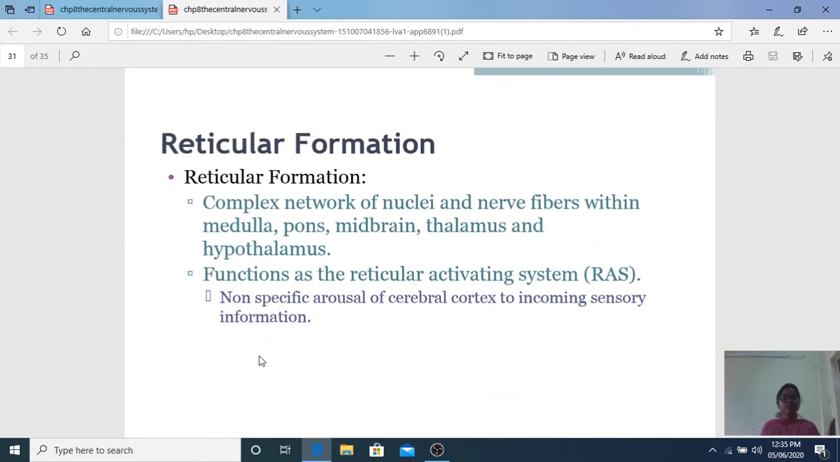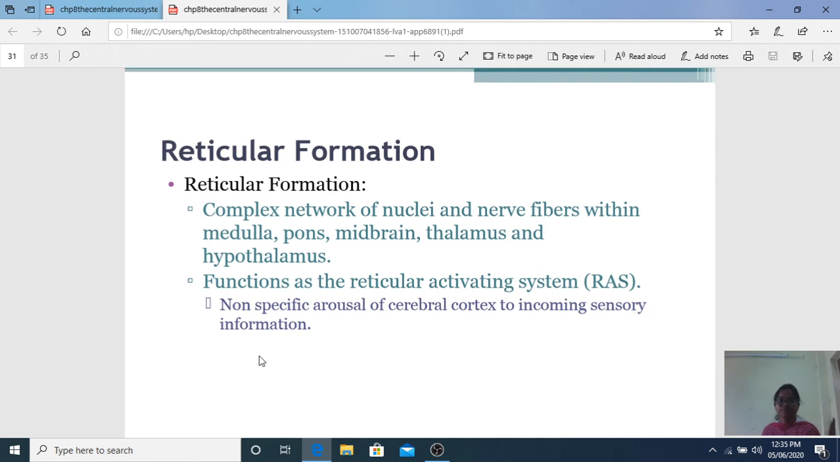Reticular formation. Reticular formation is a complex network of nuclei and nerve fibers within the medulla, pons, midbrain, thalamus and hypothalamus. What is it doing? It functions as the reticular activating system, non-specific arousal of the cerebral cortex to incoming sensory stimulus.